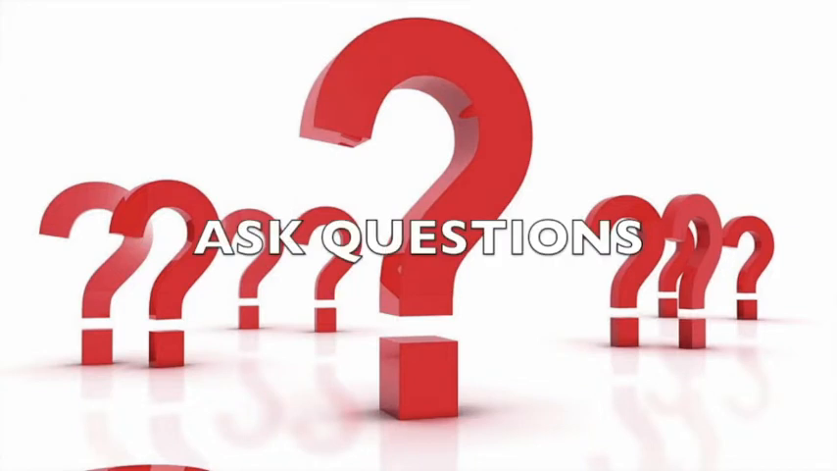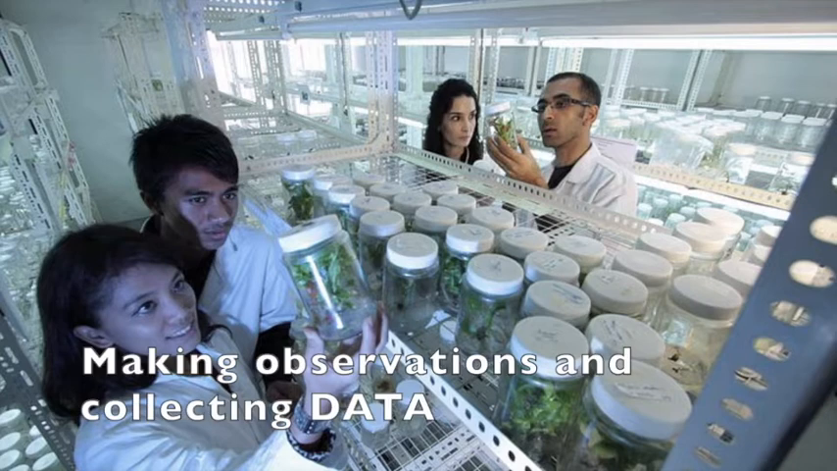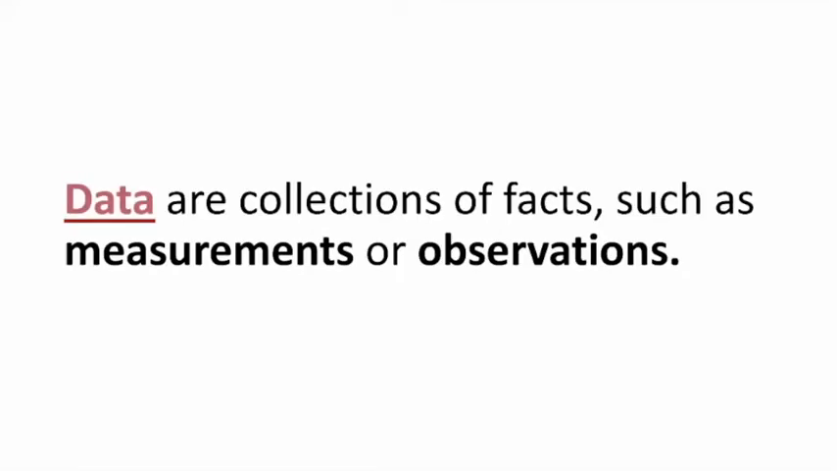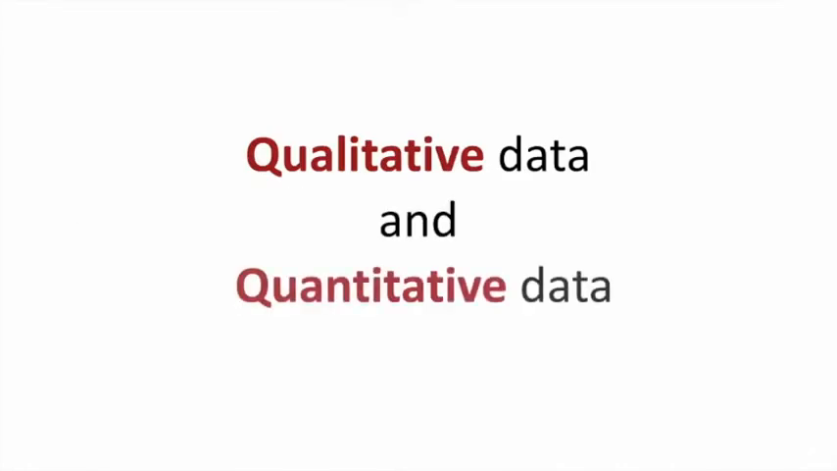Phenomena are important in science because they cause us to wonder and ask questions. And when we do science, we try to answer these questions by making observations and collecting data. Data are collections of facts, such as measurements or observations. There are two main types of data that we tend to talk about: qualitative data and quantitative data.